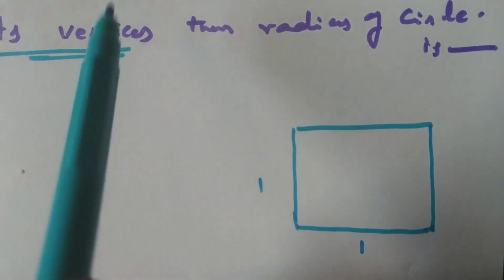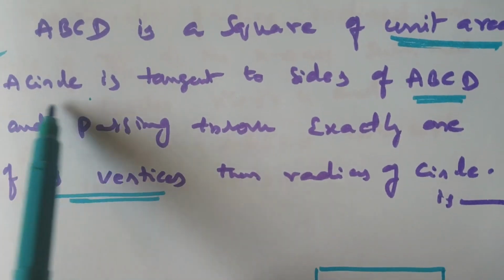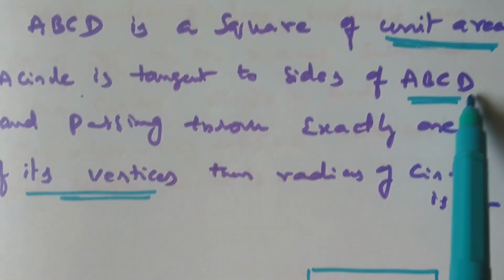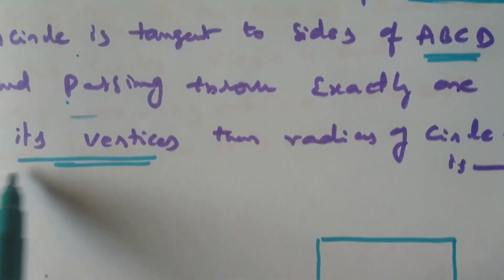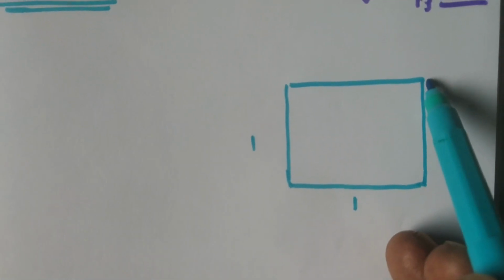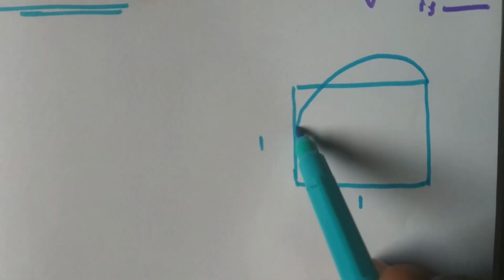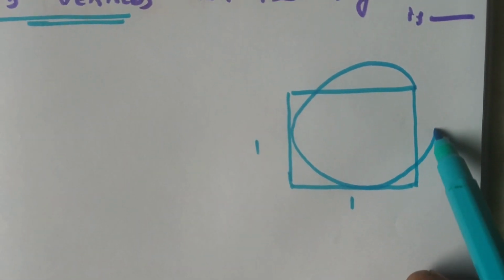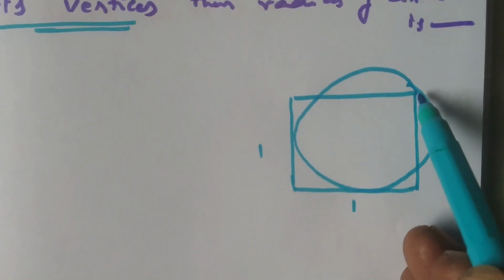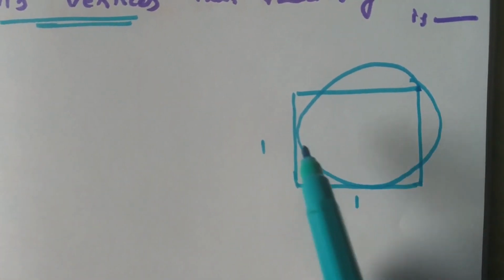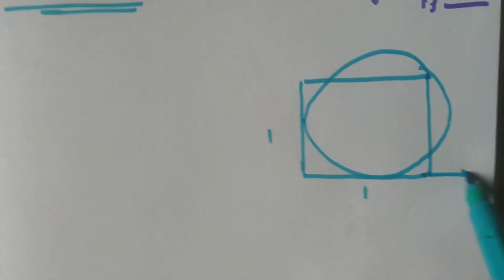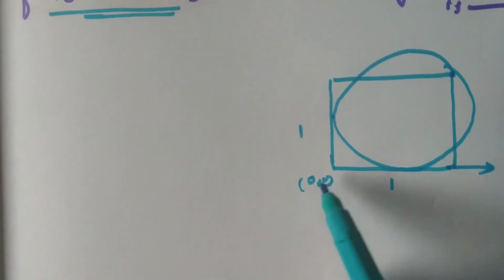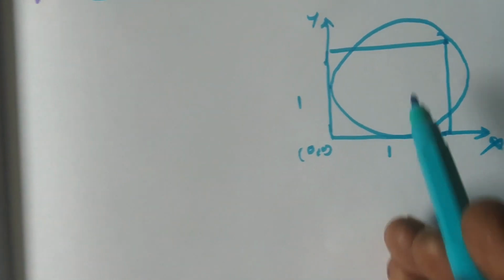Now this is the square. Given that a circle is tangent to sides of ABCD and passing through exactly one of its vertices, the circle may be drawn in this form. This is the circle passing through exactly one of the vertices and touching two sides of the square. Suppose this is the origin, this is the y-axis and this is the x-axis.